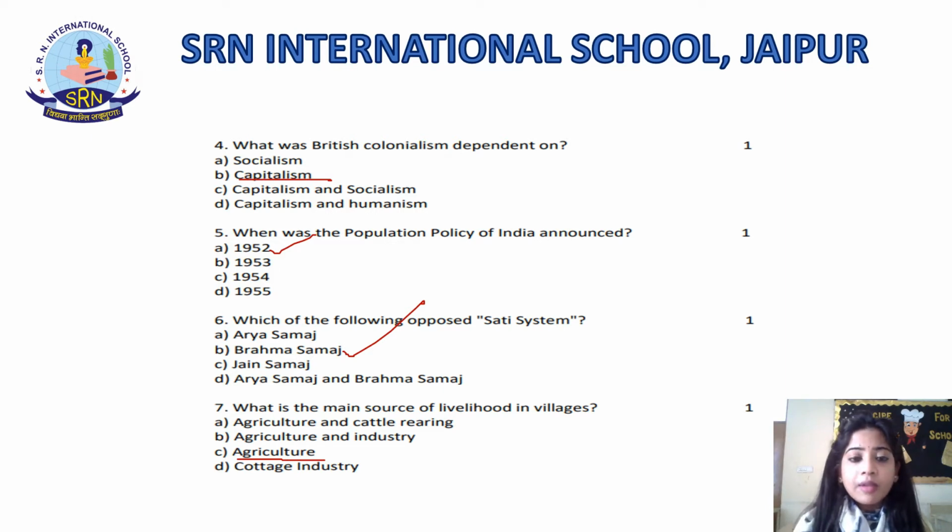Now, the options given are agriculture and cattle rearing, agriculture and industry, agriculture and cottage industry. The right answer to this question is agriculture. Only agriculture was the main source of livelihood in villages, students.